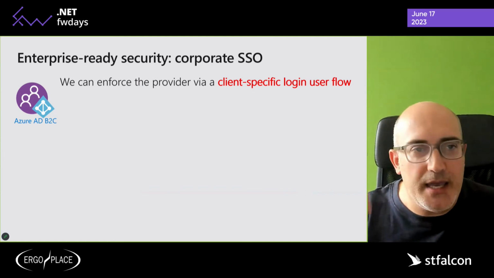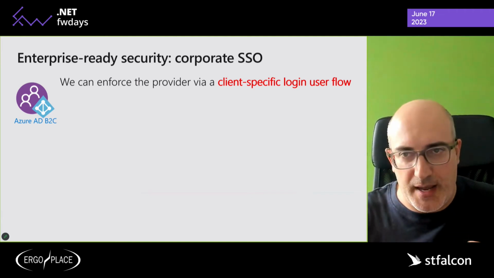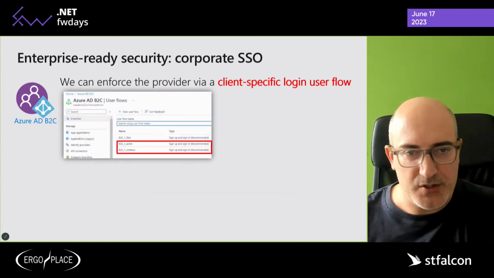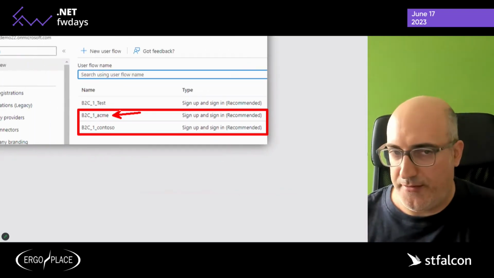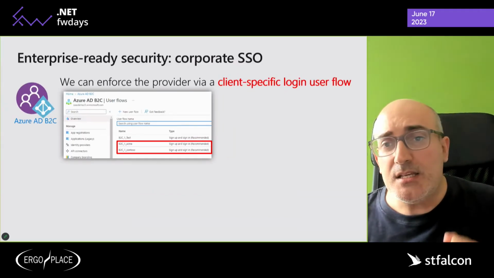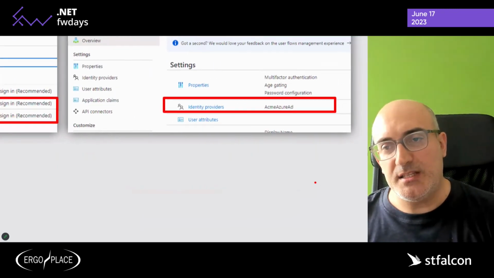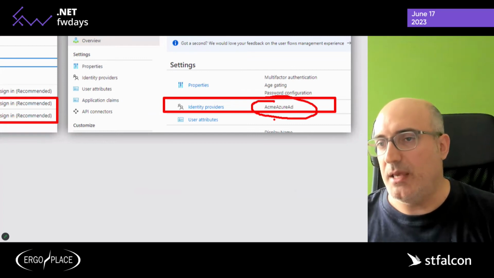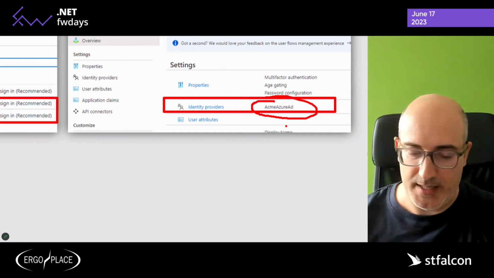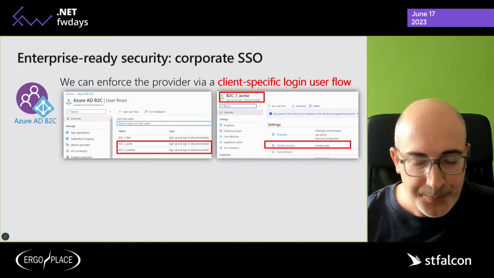That is feature number two: the workflow the user has to go through in order to perform an authentication. In this case, the idea is very similar to the previous one. We're going to create separate user flows, one for Acme, one for Contoso. In these user flows, we are going to say that the only submitted provider, for example, is Acme Azure AD for the Acme user flow. That will force the user to authenticate with the Acme provider.